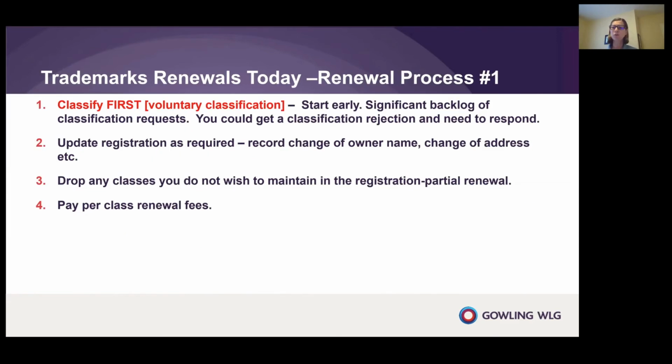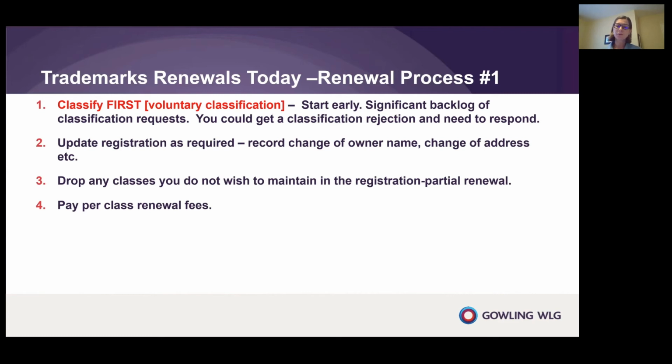I'm going to run you through two renewal processes. The first one is voluntary classification, where you classify the mark first. We suggest that you start the classification request process early, as we're seeing significant backlog of classification requests. You may at this time also wish to file for a recordal of the change of name or ownership or address of the owner in order to update your registration.